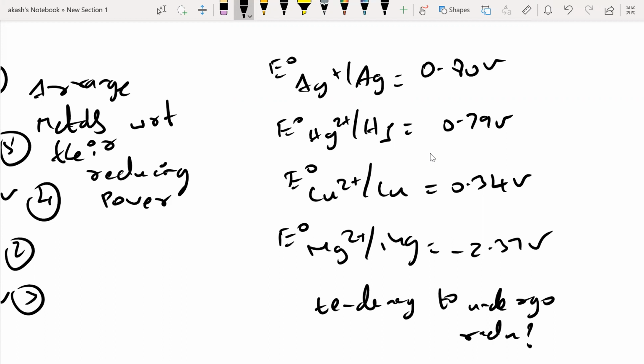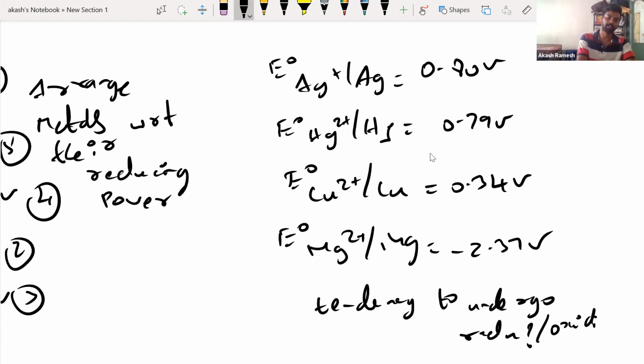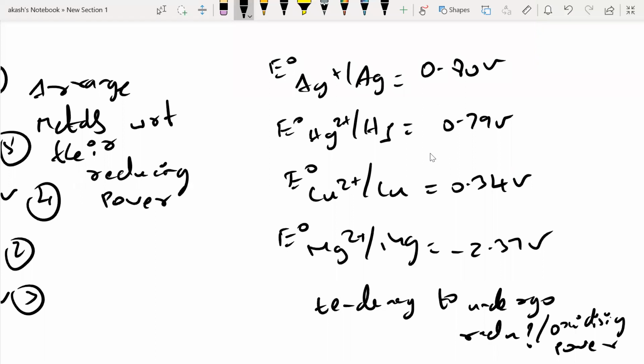Or I would even have asked you to arrange them in the order of oxidizing power. Same thing will come. Any questions? Something someone is asking?